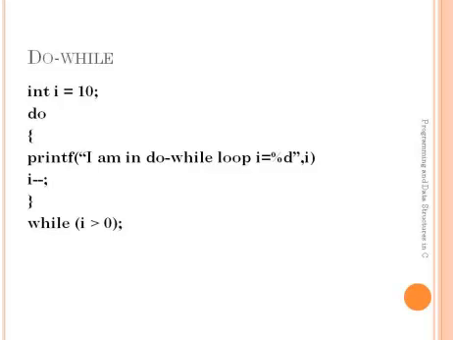The output will become like, I am in do while loop, I is equals to 10, likewise I equals to 1.